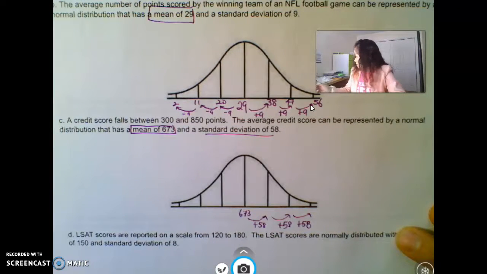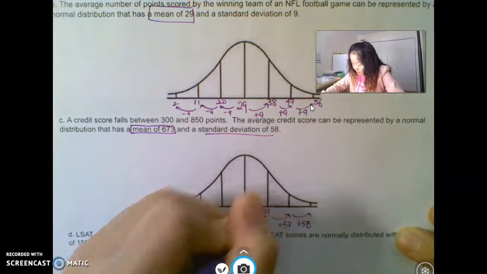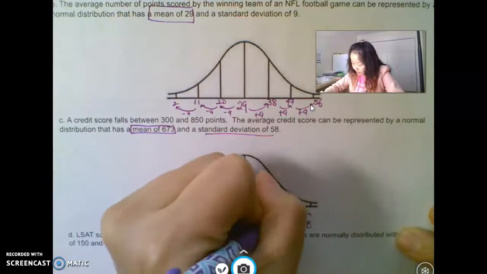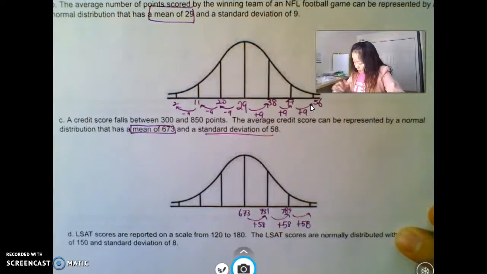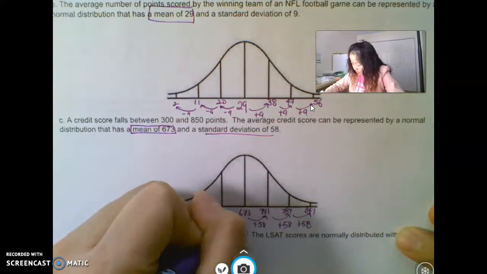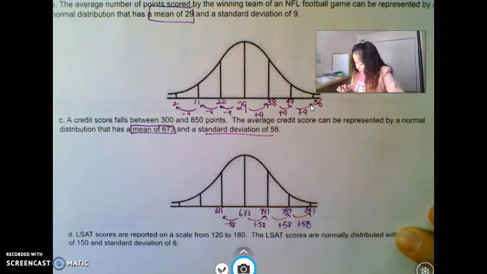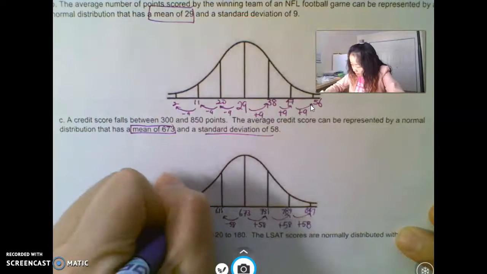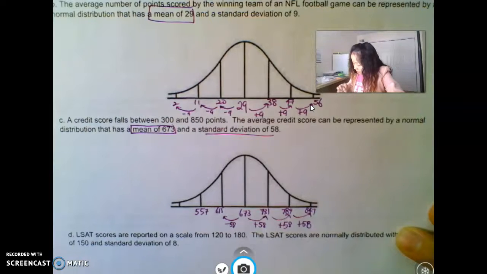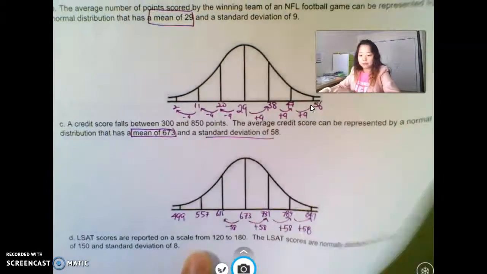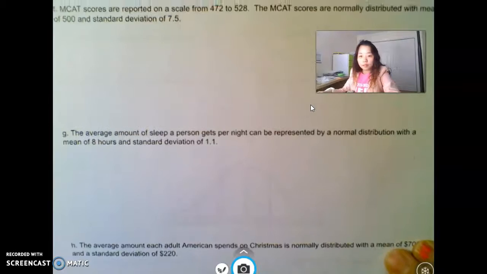Do I need a calculator? Oh boy, I guess. 673 plus 58. I hope you guys got there before I did. 731 plus 58, 789 plus 58, 847. Now going the other direction, take away 58. Because the standard deviation was 58, we get 615, take away 58, 557, take away 58, we got 499. There you have it.